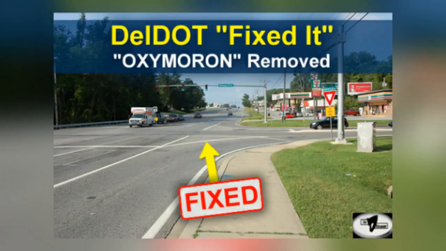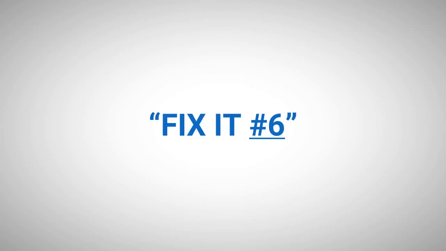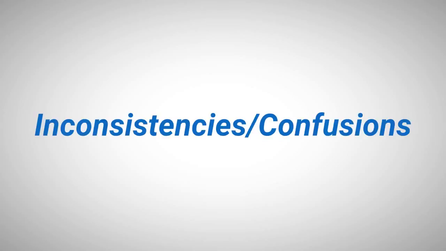Oxymoron removed. In the above picture number 5-11A, a white painted traffic island, yellow arrow, was painted on the road surface, which meant to identify the intersection traffic signal does not control traffic turning right. The yield sign, stop, slow, go, is now the control for right turning traffic on both a red and a green intersection traffic signal. Fix-It number 6, Oxymoron, Inconsistencies, Confusions.